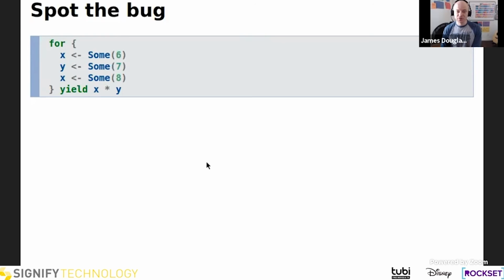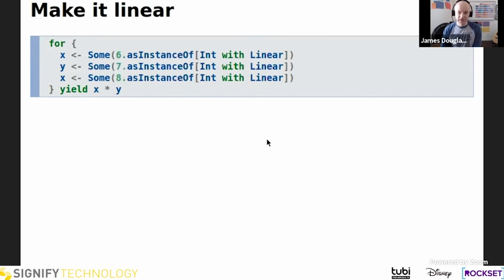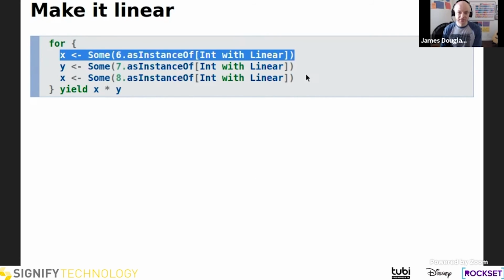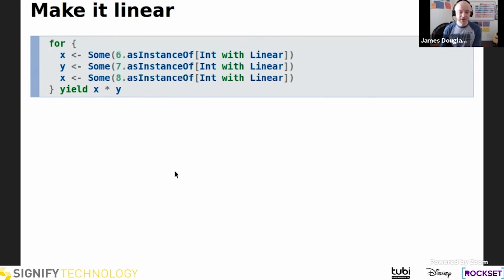In the interest of time, I'll go through this one really quickly. This is the exact same example, except rather than a method, we're using bindings in a for comprehension. So we've got x, y, x. There are two x's. One is bound to 6, one is bound to 8, and the second one shadows the first. So when we return x times y, we're multiplying 8 by 7. So again, the reader of this code could say, wait a minute, what's the point of this one? It's not being used. Can we get rid of it? Well, if we make it linear, the compiler will force us to.